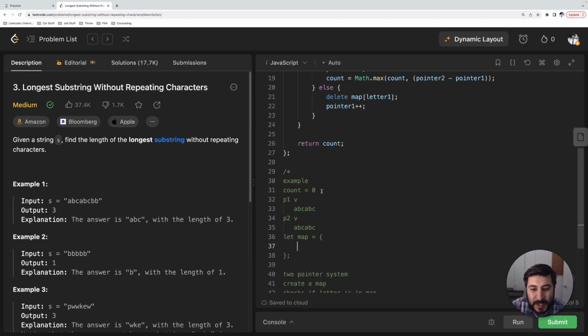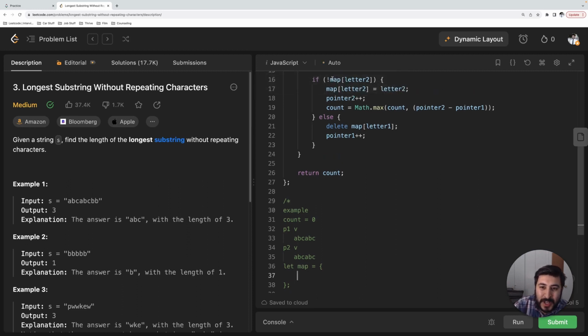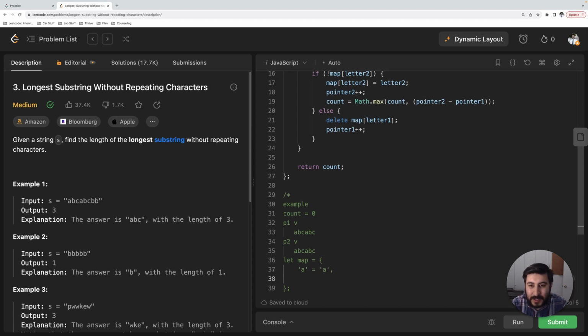So our count is equal to 0, our pointer1 is equal to 0, and our pointer2 is also equal to 0, and our map is empty, right? So the first thing that we're going to check is if map of letter2 is in the map. No, it isn't. So we're going to set the letter equal to itself, right? Next, we're going to increment pointer2. So now pointer2 is equal to 1.